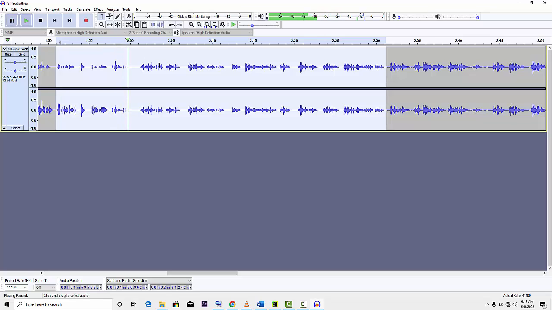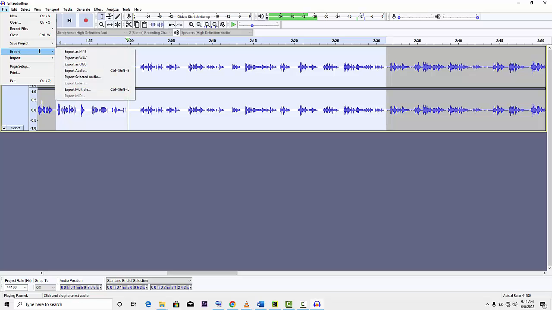Good. So here we have been able to reduce some of the background noise of our audio. So the next thing to do is to export our file. So you can export as MP3, export as WAV, OGG, or other audio formats that you wish to export.